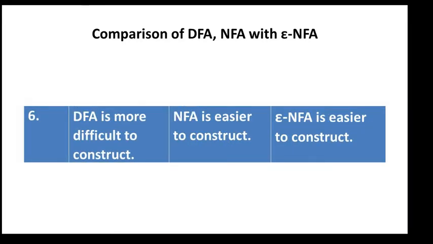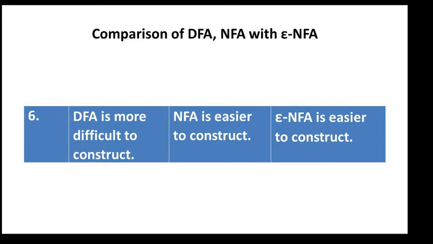Sixth comparison: a DFA is more difficult to construct. It is very difficult to construct the DFA, because only one transition on one input symbol can move from one state to another, and we can't move on a null symbol.